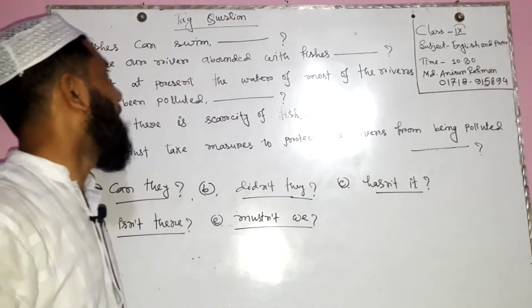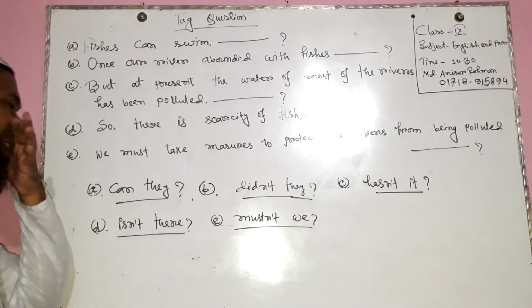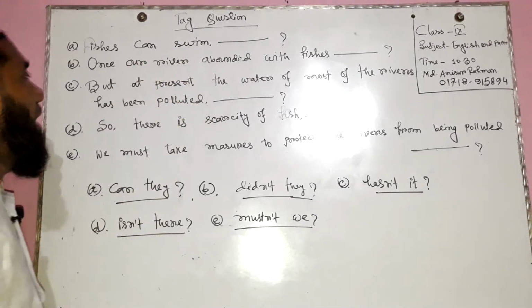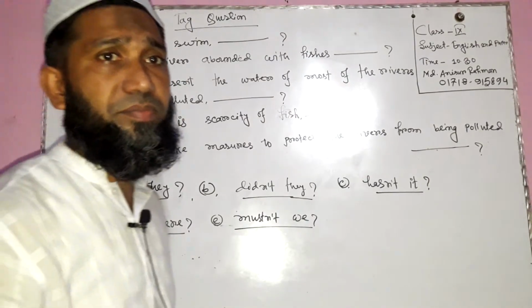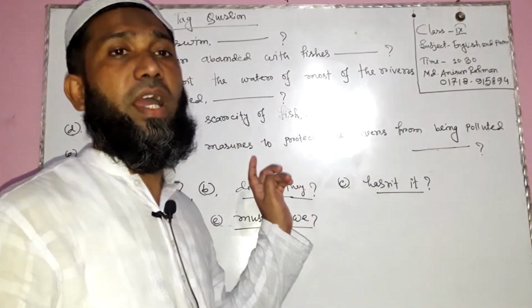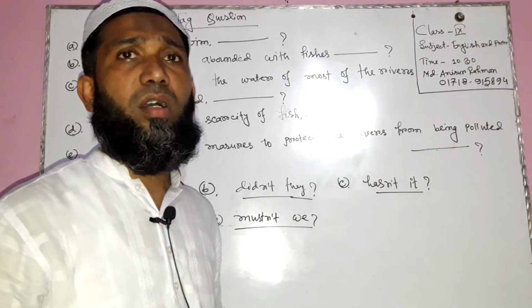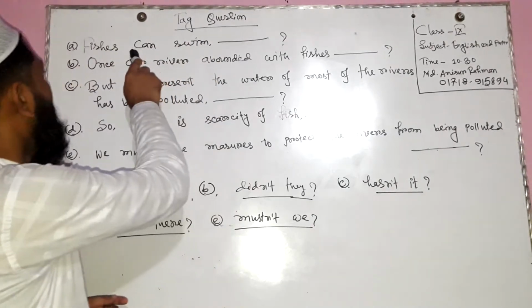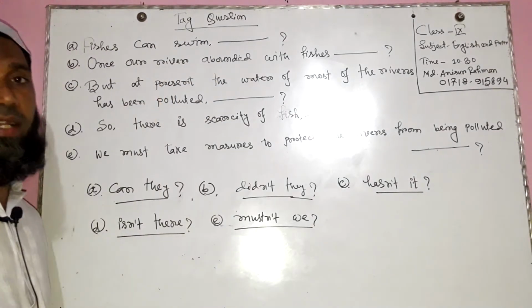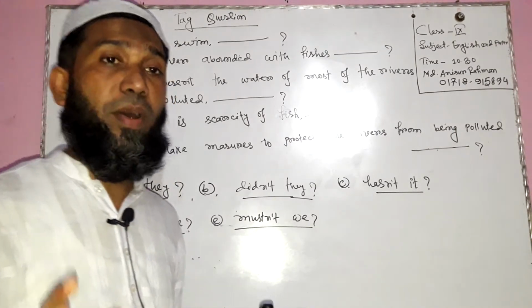Firstly, I would like to discuss the first sentence: fishes can swim. In this sentence, which tense is followed to write the sentence? Can anybody give me the answer? Yes, it's present indefinite tense, and in this sentence we find the use of a modal auxiliary. Can is the modal auxiliary, and it is the operator of this sentence.